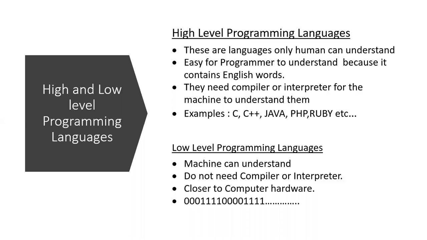Now we will go to the concept of low level programming languages. These can be understood by the machine only. Normally the data is represented in the form of zeros and ones. There is no need for a compiler or interpreter, and it is very close to the computer hardware. You should try to understand the difference between low level and high level programming languages. Machine language is an example of a low level programming language, where the data is in terms of zeros and ones.